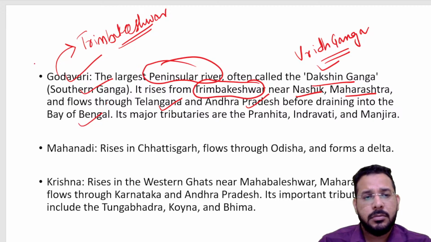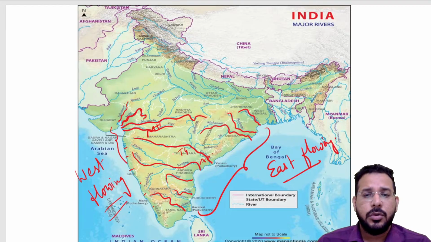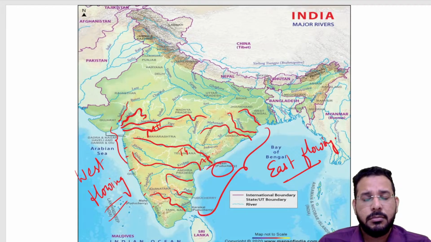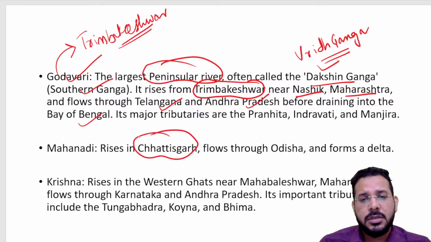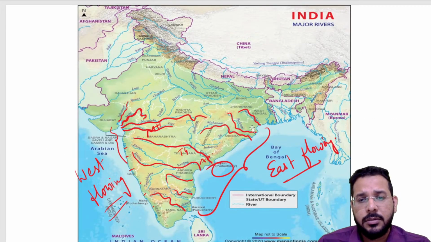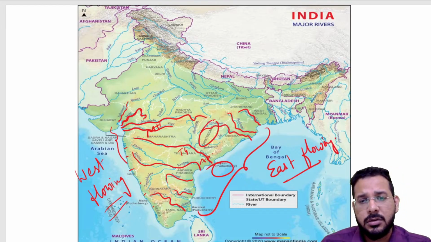This Godavari river flows through Maharashtra. It also has its drainage in Karnataka, Telangana, and AP. So it flows through 4 different states and meets the Bay of Bengal. We have the Mahanadi, which begins in Chhattisgarh and flows through Odisha. It also forms a delta. This is Chhattisgarh, this is Odisha, so it is flowing from Chhattisgarh and Odisha.